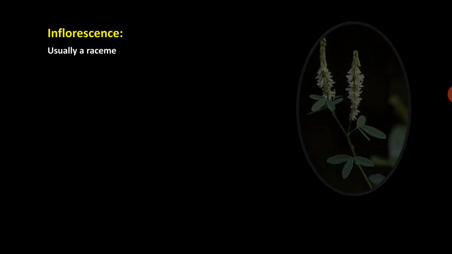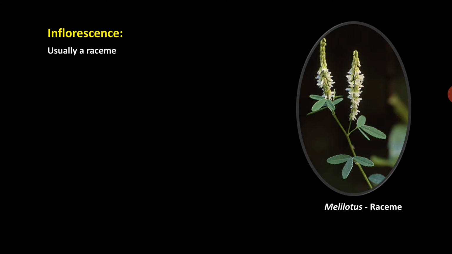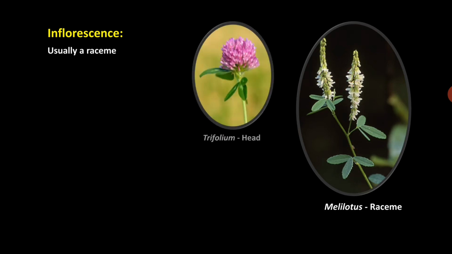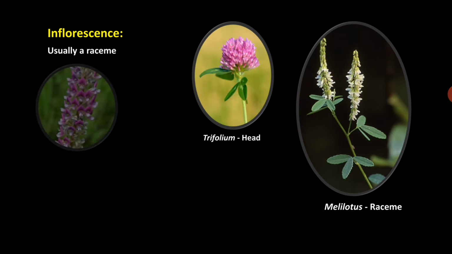Then floral characters, inflorescence. Usually the inflorescence is a raceme. Most of the plants show a raceme type of inflorescence. So this example Melilotus alba has an inflorescence of raceme type, but there are other types also, like Trifolium has a head or capitulum type of inflorescence.